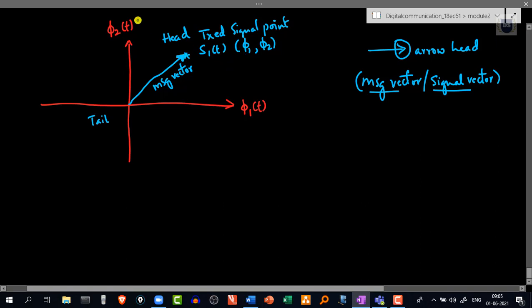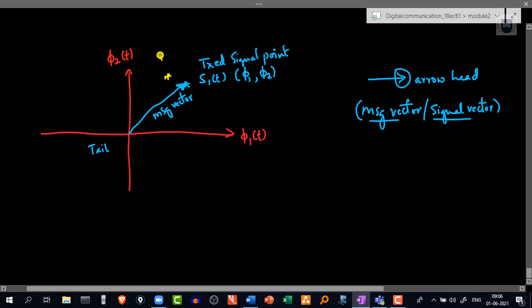And let me draw one more point over here. When this signal s1 of t is transmitted via the channel, because of channel noise, it might so happen that this point will shift in this two-dimensional Euclidean space, and let's say I get this shifted point. I can call this the received signal, and because this is being indicated by a point, I can call this the received signal point.